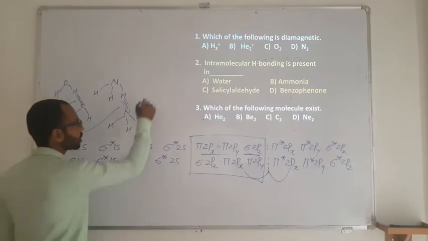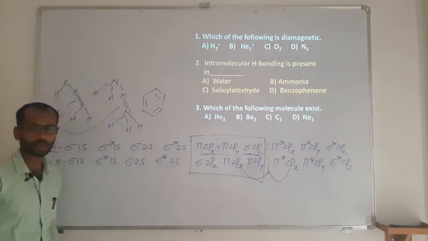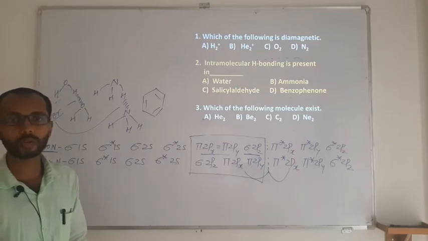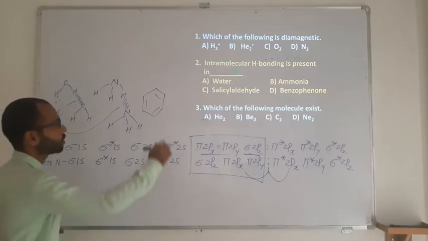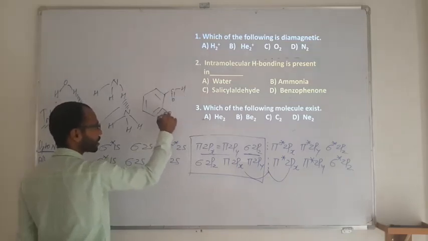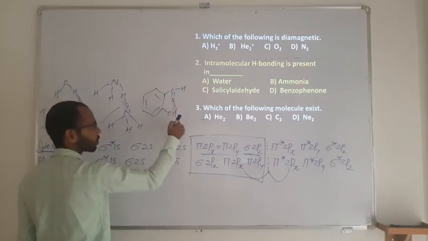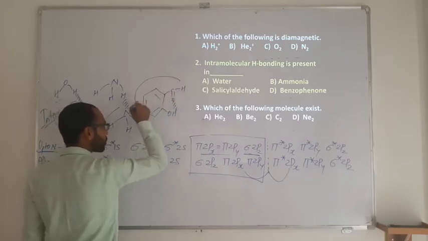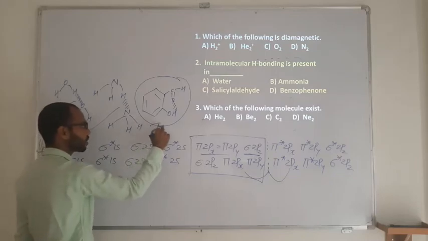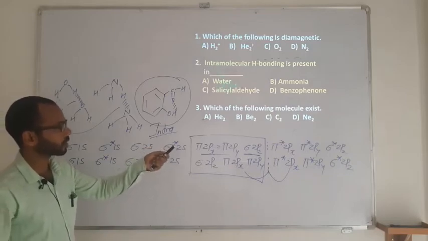What about salicylaldehyde? Knowing the structure is most important here. Otherwise, you may know the concept of inter as well as intra, but if you don't know the structure, you are unable to answer whether it is intra or inter. It's salicylaldehyde. Aldehyde means the functional group is going to be CHO, and in salicyl the OH is at the ortho position. So here the oxygen and the hydrogen are going to have that bonding. You can see there is hydrogen bonding in the same molecule. If it is within the molecule, it is called intra. So the answer is going to be salicylaldehyde.